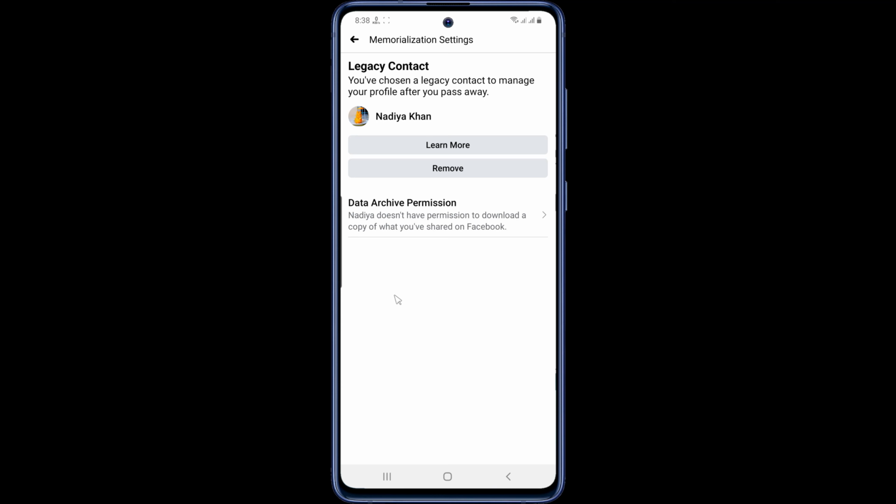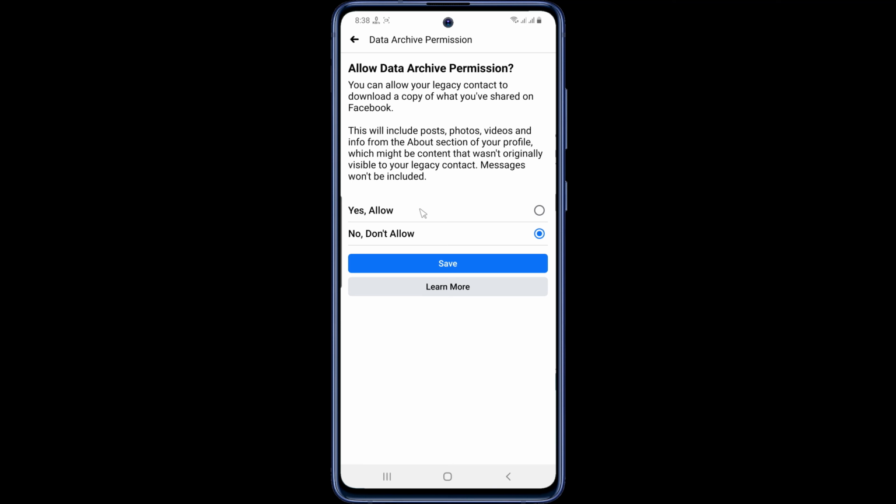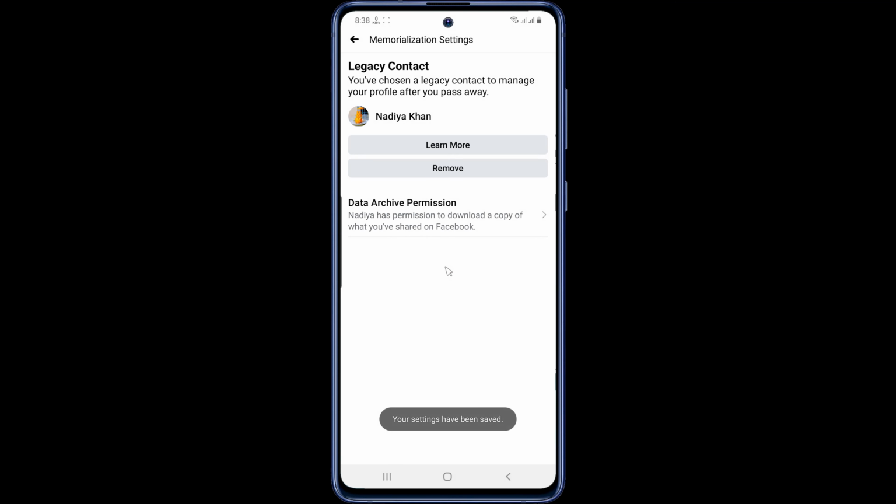If you would like your legacy contact to be able to download a copy of your Facebook data, including all of your posts and photos, tap Data Archive Permission. Select Yes, Allow. Then tap Save. If you ever change your mind about who you have set as your legacy contact, you can tap Remove to delete this person as your legacy contact.